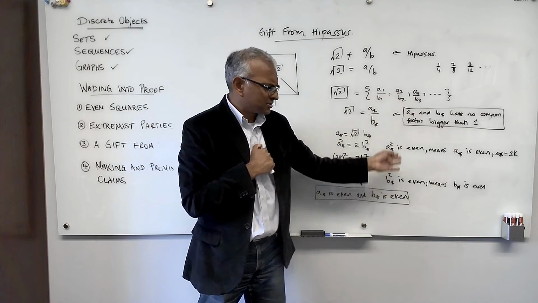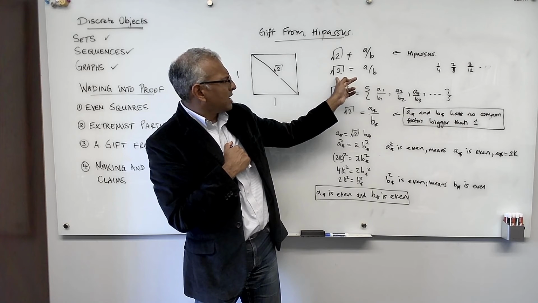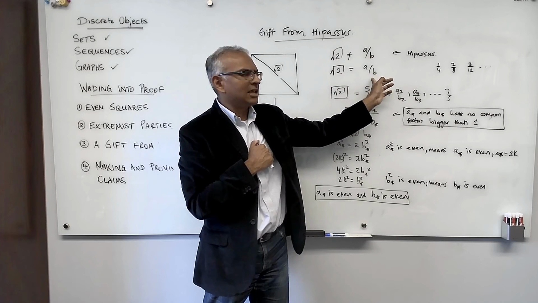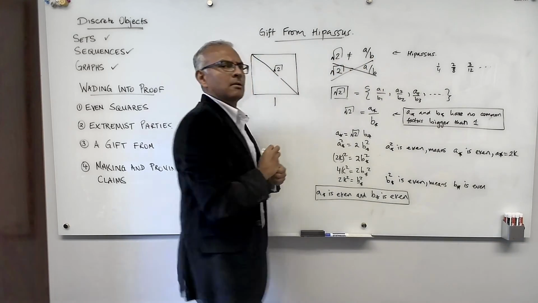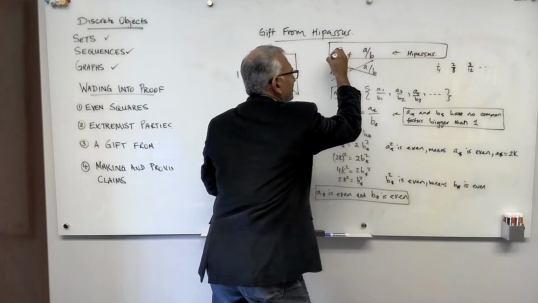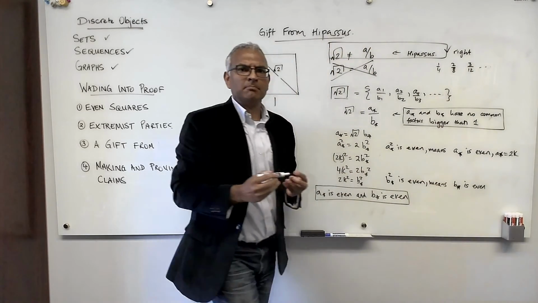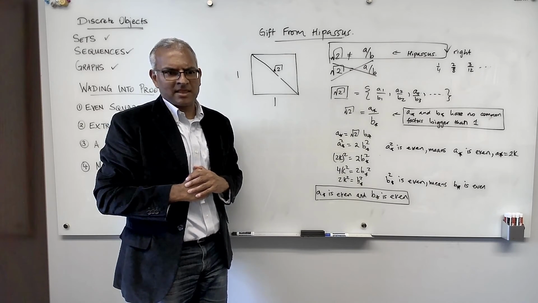The only way is that my forcing you to abandon this claim and adopt this claim must be wrong. So this must be wrong. It means that this must be right. But what does that say? It says that the square root of 2 is not irrational. And that's the end of the proof.